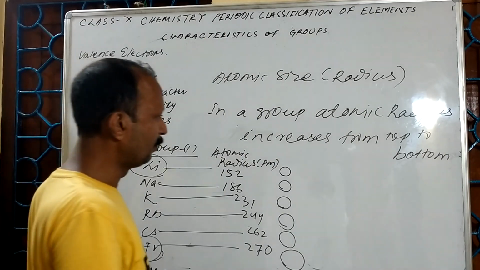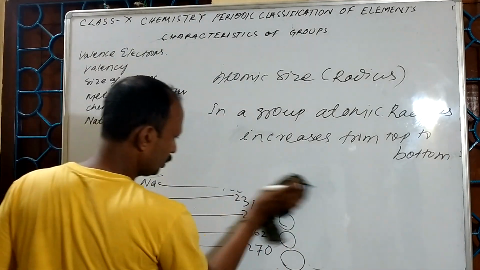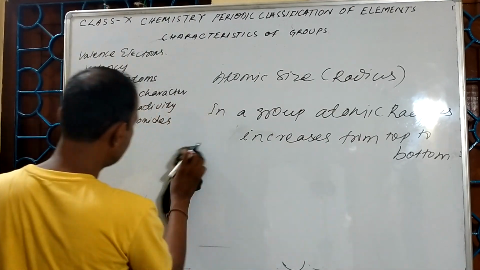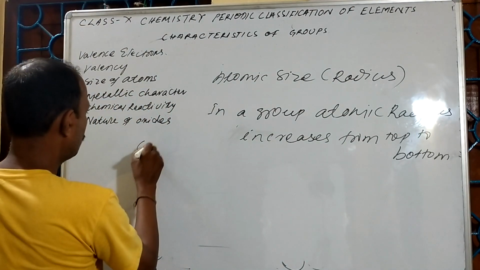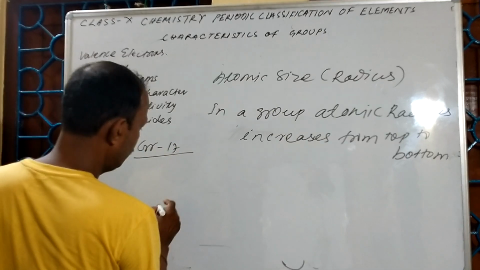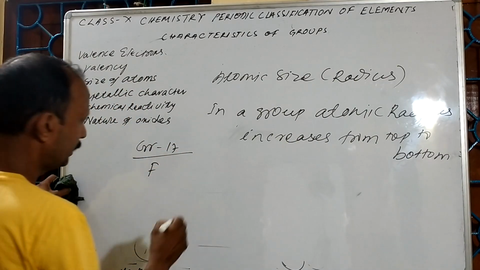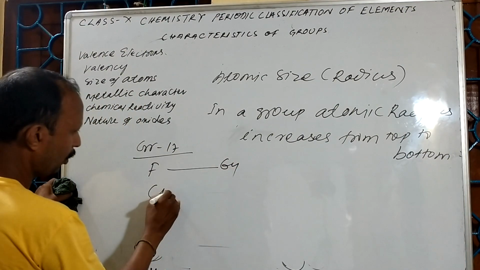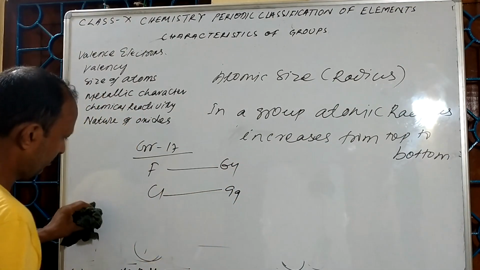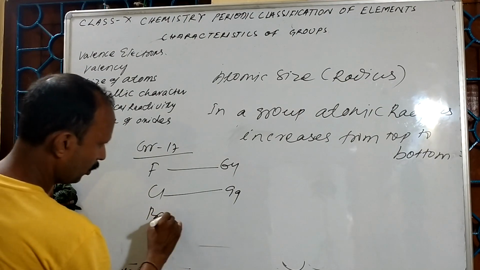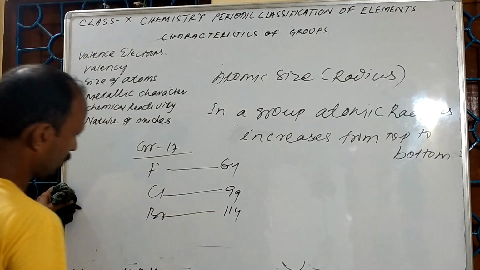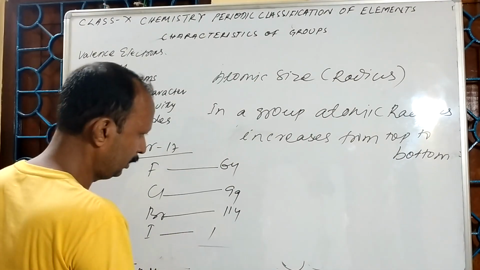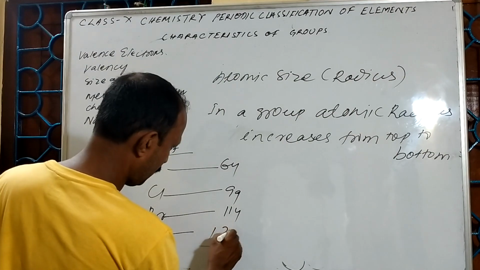Let us see one more example, the halogens, the elements of group number 17. Fluorine has an atomic radius of 64, chlorine 99, bromine 114, iodine 133.